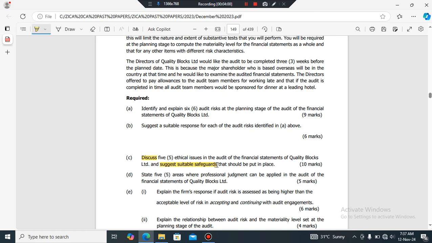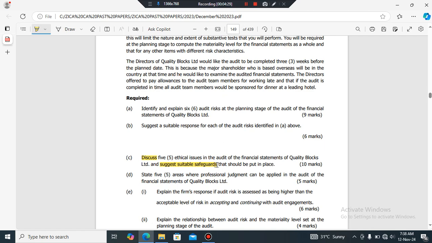So how does this ethical issue that we have identified in the question affect the ethical threats, and how does it relate to the professional ethics? That's what discuss means. So you need to first identify the ethical issue in the scenario, and then you explain to the examiner how this ethical issue affects the ethical threats and how it relates to the professional ethics.